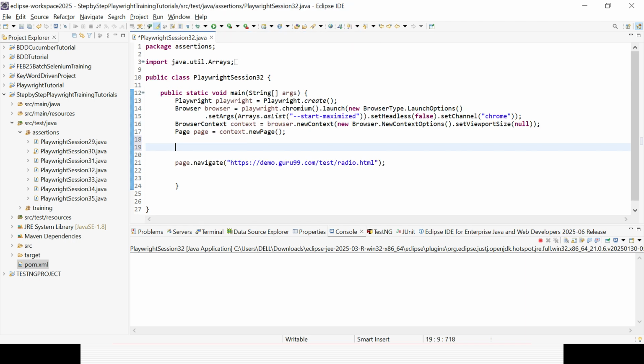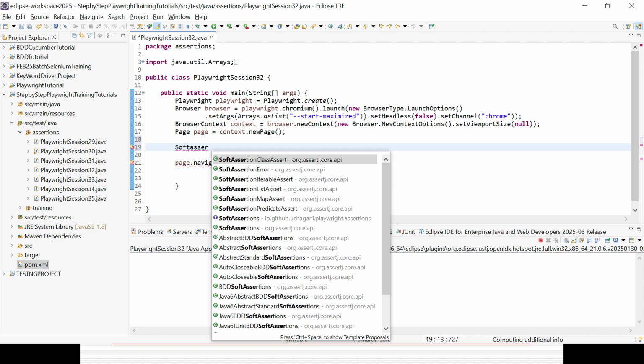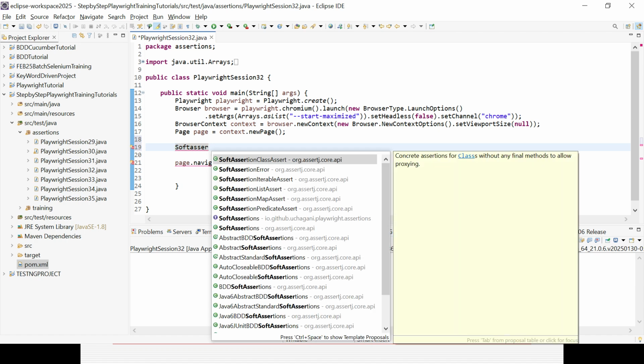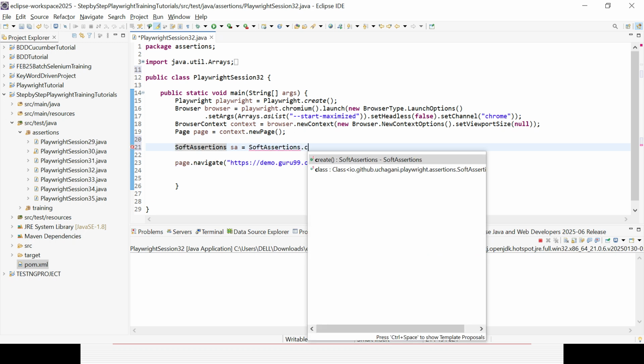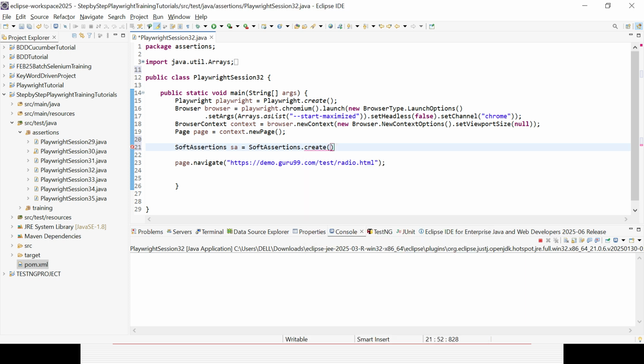After that, you can try to create an object of soft assertion. If you do not know, just type soft assertion, and you will be able to see all the options. You need to import that interface, SoftAssertions, from the io.github package. Then I can create an object called essay equal to SoftAssertions.create. That is the way you can create an object for the soft assertion interface.